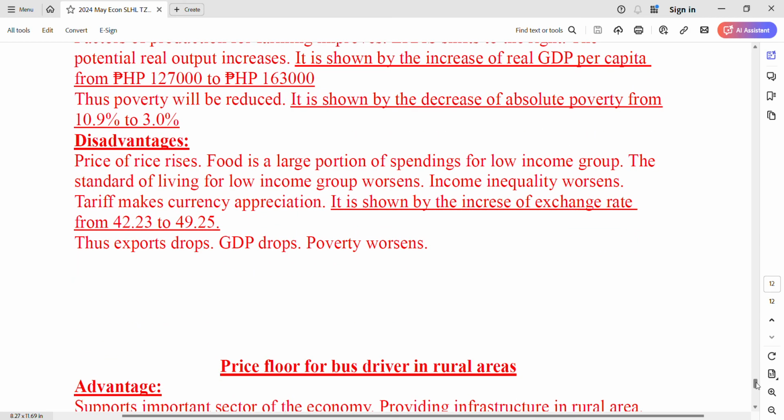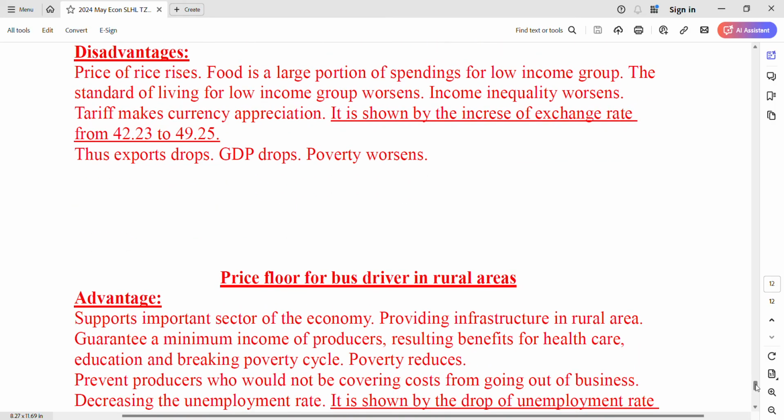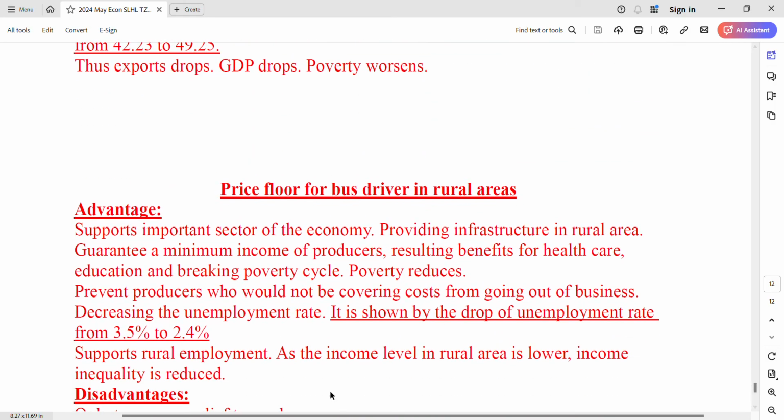Now the other one is about a price floor for bus drivers in rural areas. First, you have some quotations from the data. First of all, it supports an important sector of the economy. In the rural area, if there's no bus, people can't travel around. So providing infrastructure in rural areas is important, and it guarantees a minimum income for the workers there, resulting in benefits for healthcare, education, and breaking the poverty cycle. So poverty reduces.